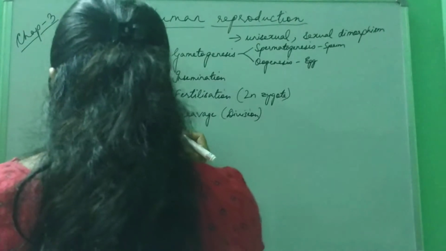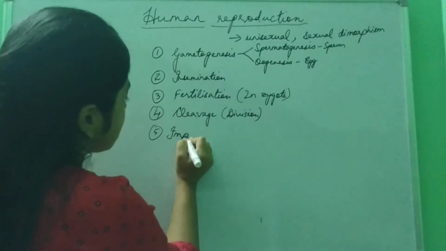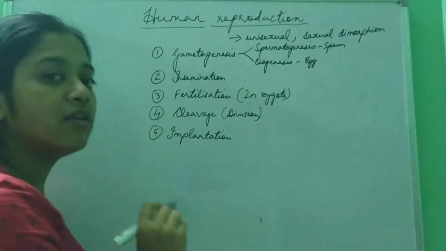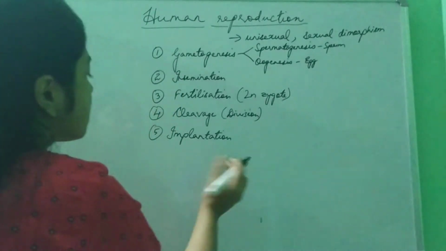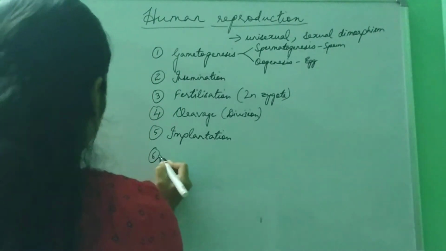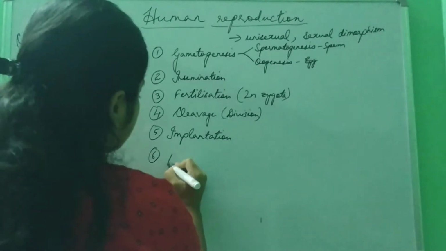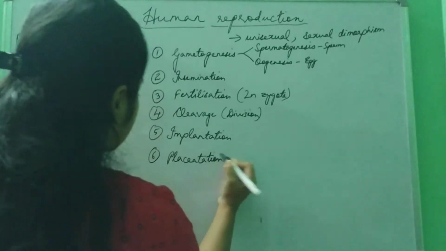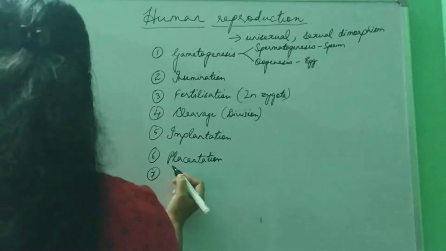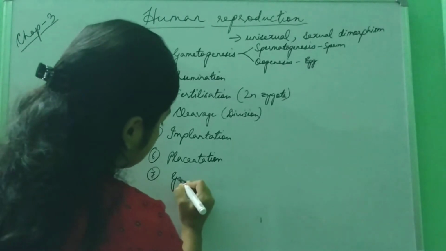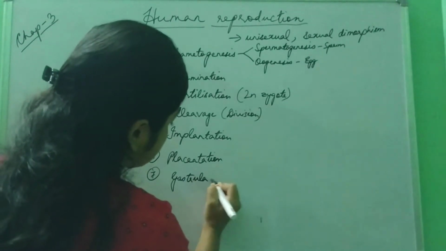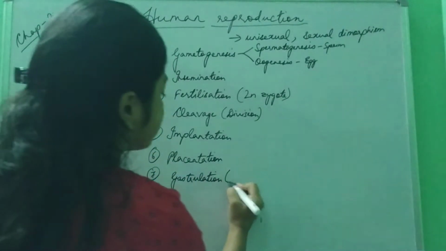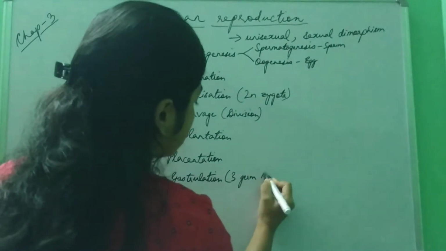Then after cleavage comes implantation, meaning implantation of the embryo in the female reproductive tract. The next is placentation, the formation of the placenta. After placentation comes gastrulation, the formation of the 3 germ layers: ectoderm, endoderm, mesoderm.